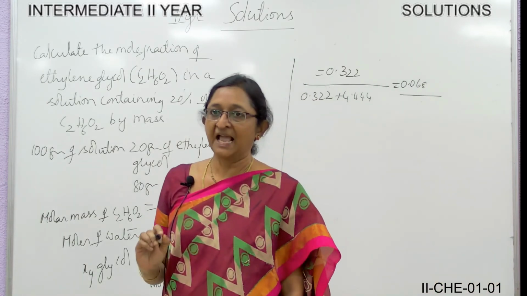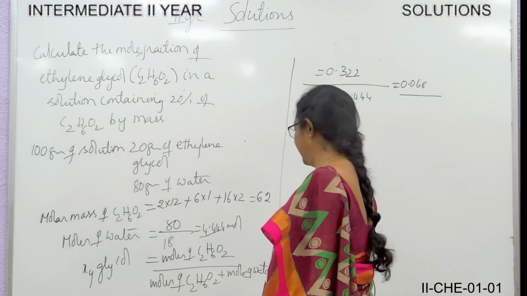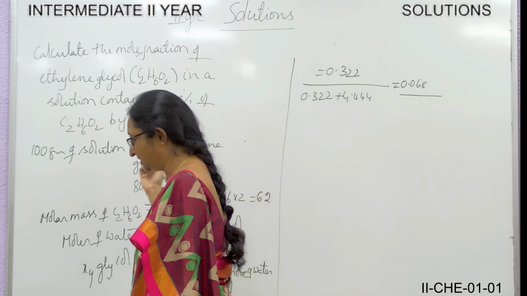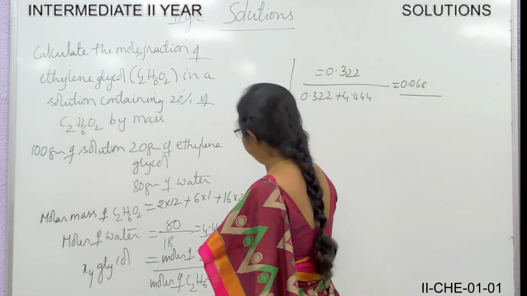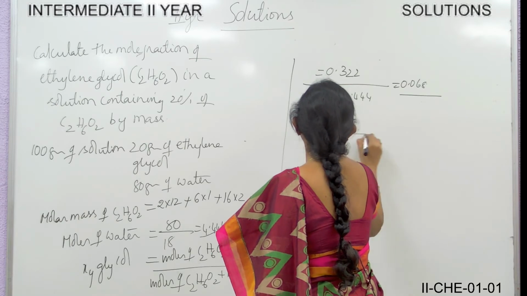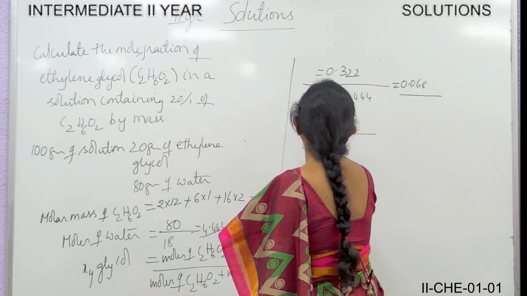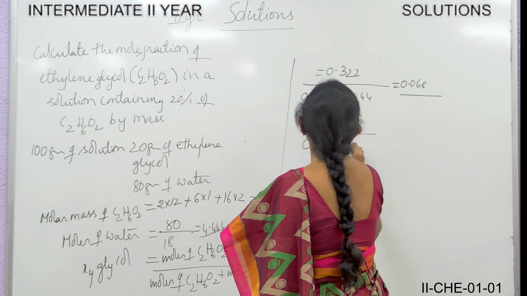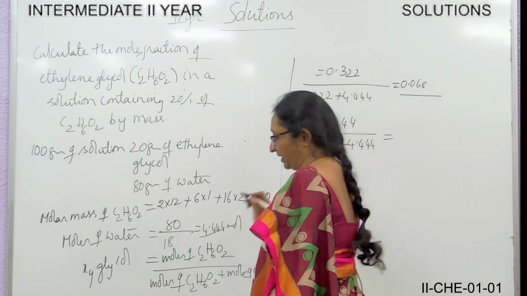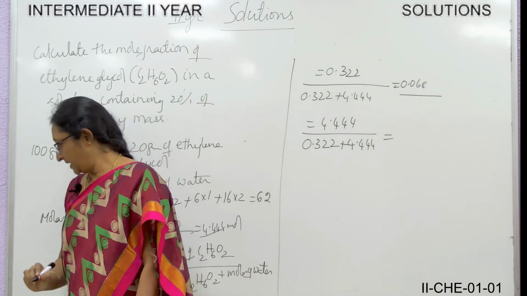So now, the mole fraction of glycol will be 0.322 divided by the total number of moles of ethylene glycol and water, 4.444. That is equal to 0.068. No unit, because it is a mole fraction.